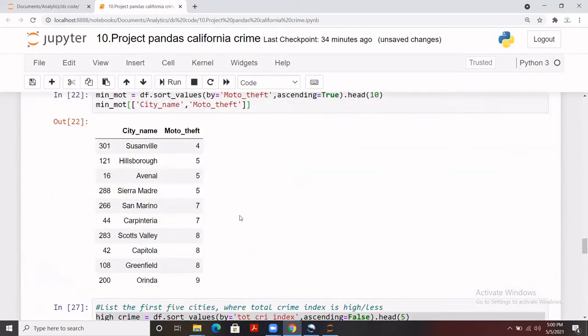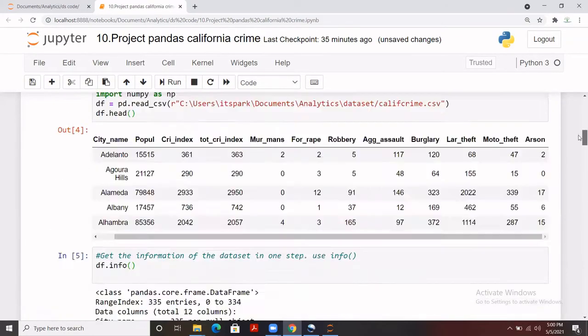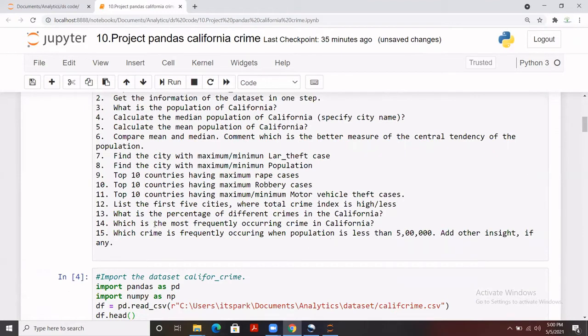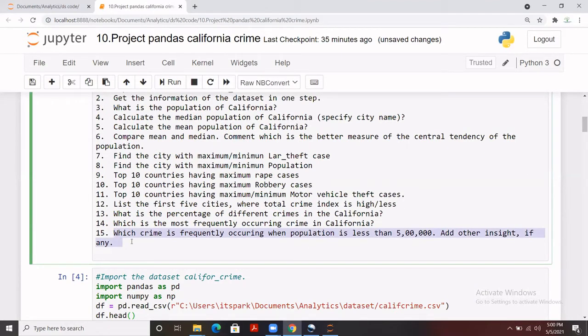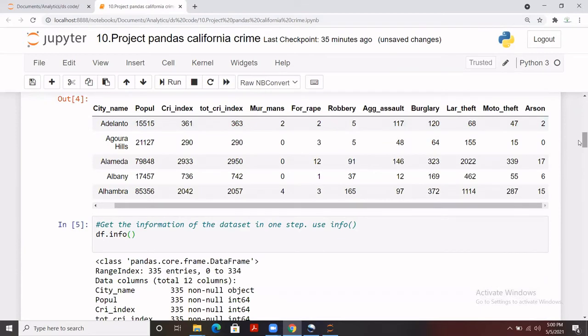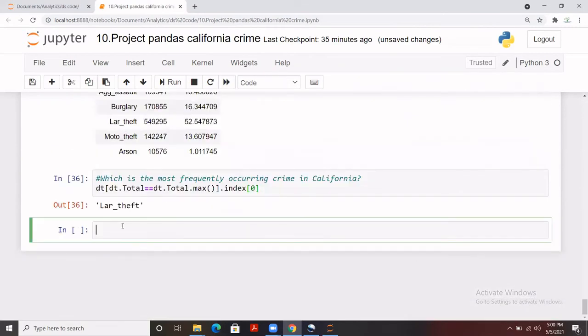Now the next question is, which crime is frequently occurring when population is less than 5 lakh? Okay, add other insights if any. So that's for you guys. Let me do it here.